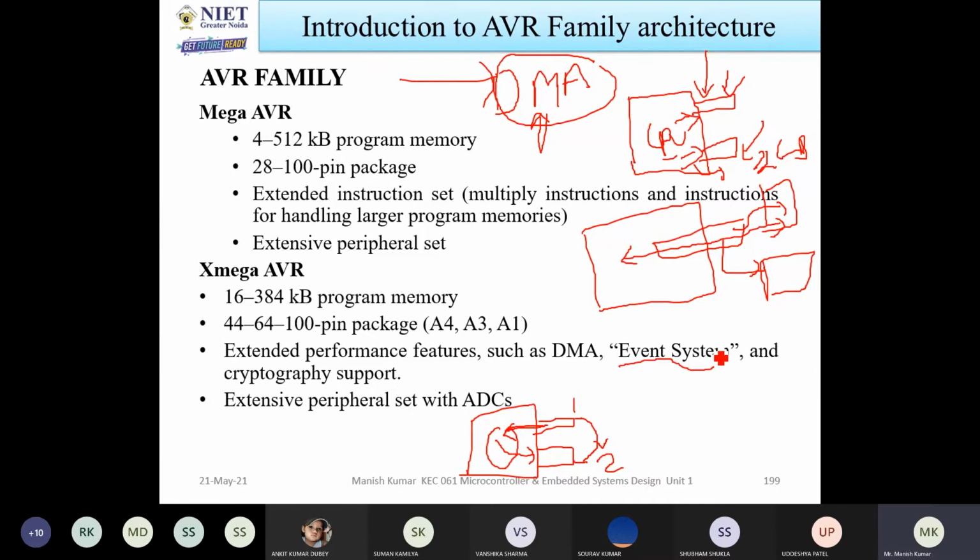So keyboard, mouse, touchpad, these types of components come under the event system. Okay, so it is responsible for processing and handling events. How can you handle the event? If you want to pause the movie, continue the movie, or delete the movie, all these things you can control by the mouse and keyboard. So this type of thing will come under the event system. Now next is the cryptography support.